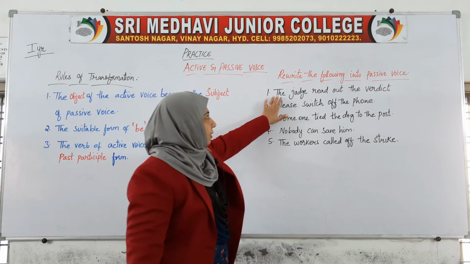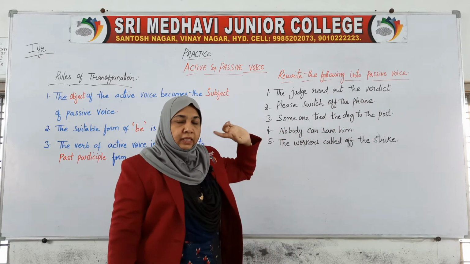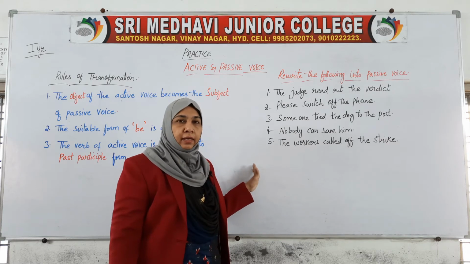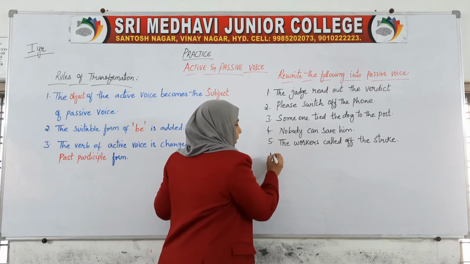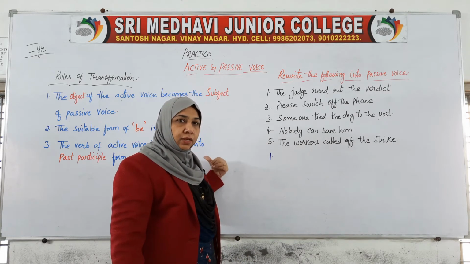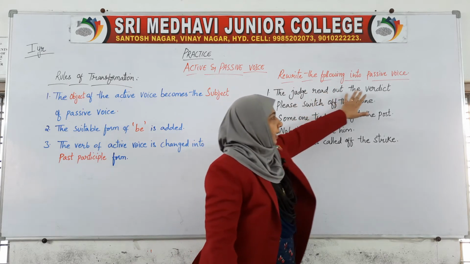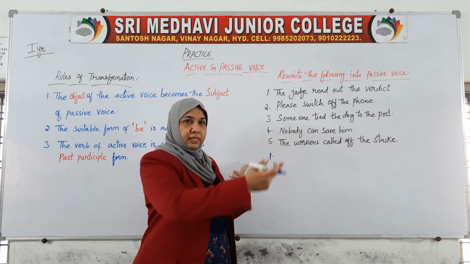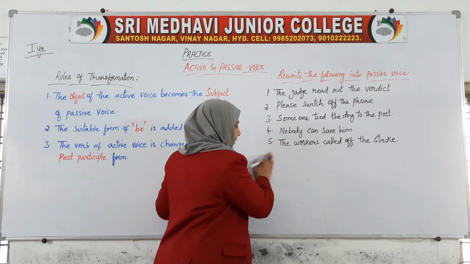The first sentence: the judge read out the verdict. All the sentences are in active voice. Now the first sentence can get changed as per the first rule: the object of the active can become the subject of the passive. This is the subject, verb and object. Now we are writing here in the passive voice.